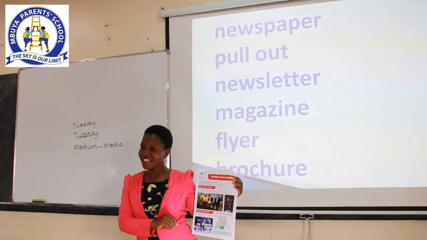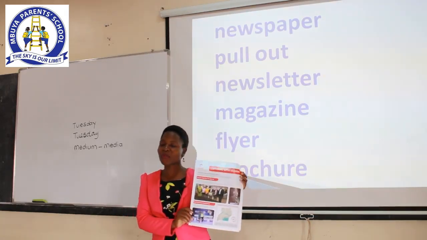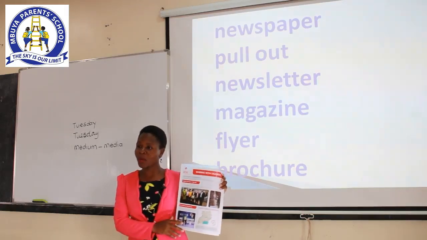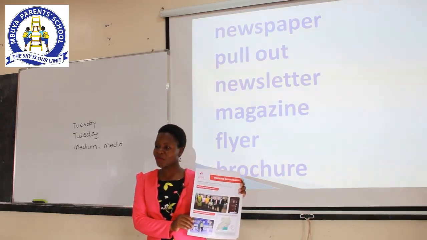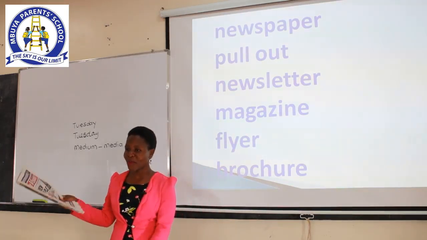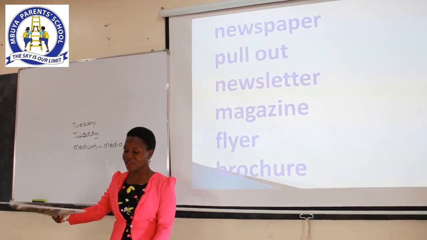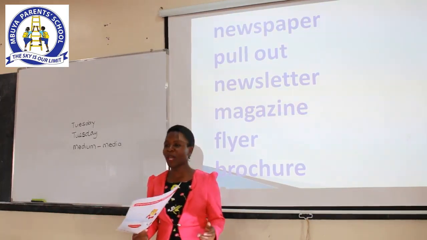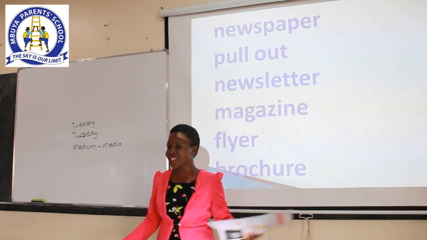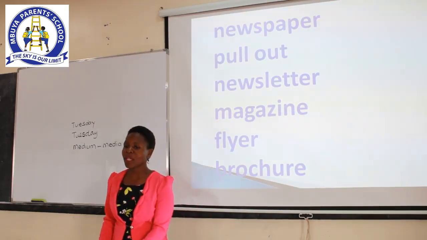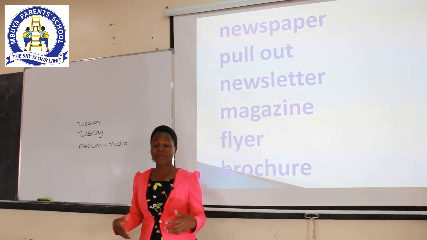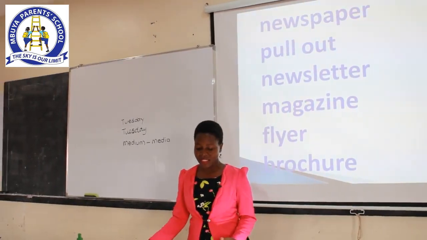See? So if your parent happens to buy a newspaper and it has a pull out, this is what you can do. Your parent can be reading this newspaper at the comfort of his sitting room. You can also have this pull out. You go and also read at the comfort of your bedroom. That is interesting. In other words, a pull out can be taken out and read separately. It can also be kept separately. That is a pull out.